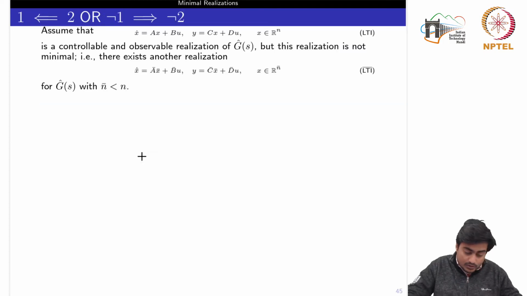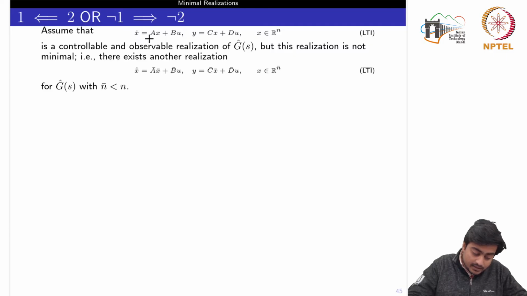Okay, we can also prove this by contradiction, meaning assume that the ABCD pair is a both controllable and observable realization of G hat. Okay, but this realization is not minimal. That is to say that there exists another realization which is given by this pair A bar, B bar, C bar, D bar, in which the dimension of the state X bar is n bar now, which is less than n.